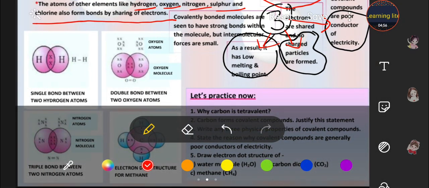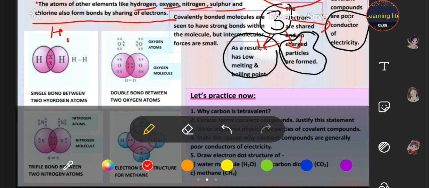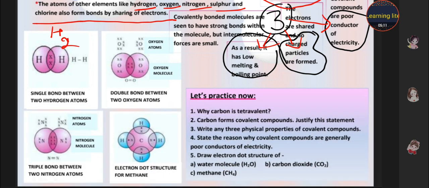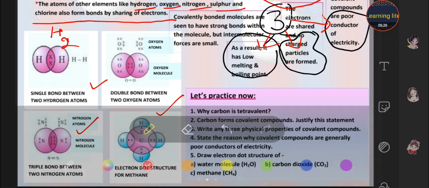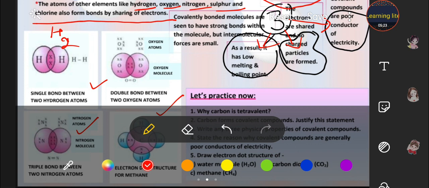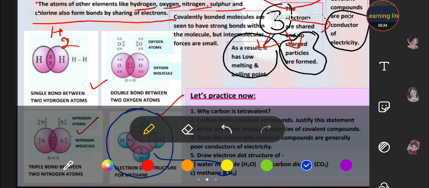Here some electron dot structures are given for you, students. Suppose for H2, H has one electron, and this is also one electron, but by their mutual sharing they form H2, hydrogen. This is the double bonded oxygen molecule, this is the triple bond for nitrogen, and this is for methane. And the fifth question, we have to draw the dot structure of water, carbon dioxide and methane. The structure of methane is given here, students. You can draw methane from here, and for water and carbon dioxide, let's make it.